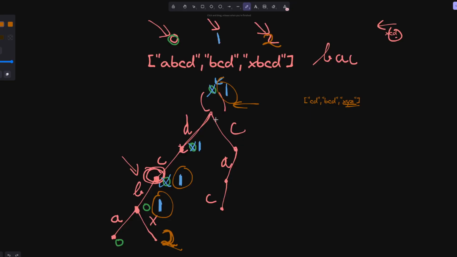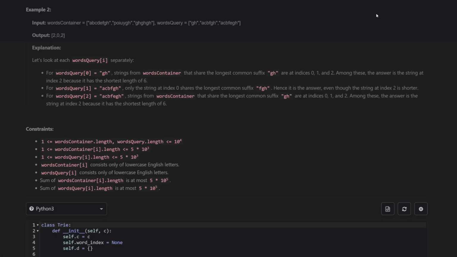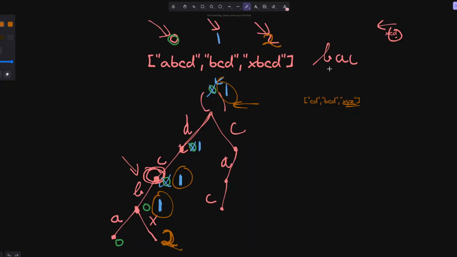We actually do need all these optimizations here, because it matters a lot in terms of time complexity. So notice here that we have 10 to the 4th words, and the length is also roughly 10 to the 4th. So the building of the tree itself is already roughly 10 to the 8th, right? We have an O of n k, where n is 10 to the 4th, and k is also roughly 10 to the 4th, so it's 10 to the 8th, which is acceptable.